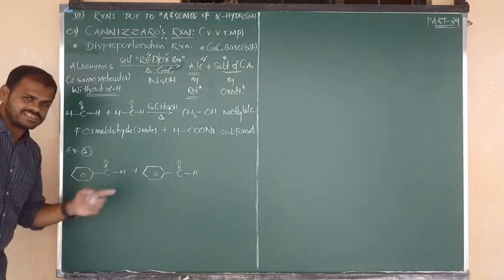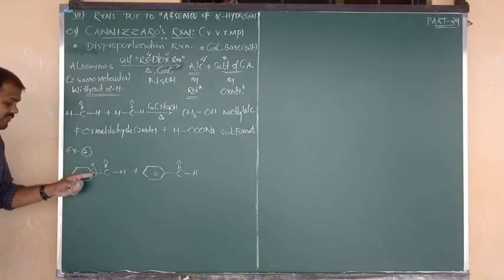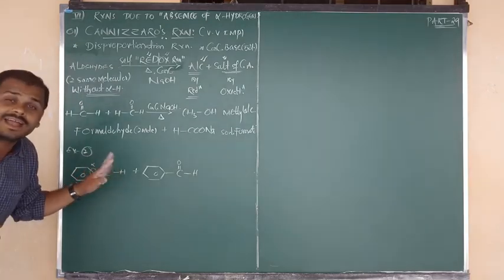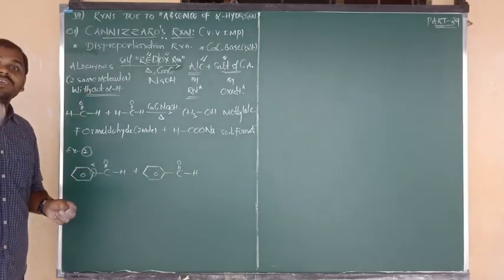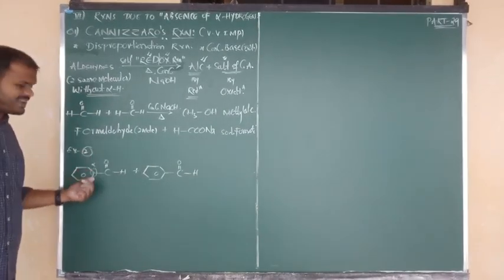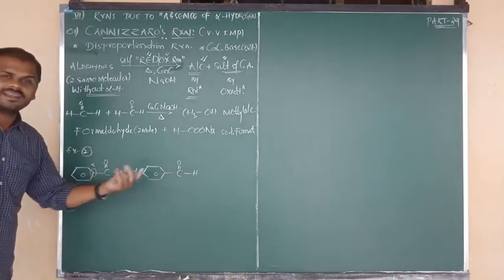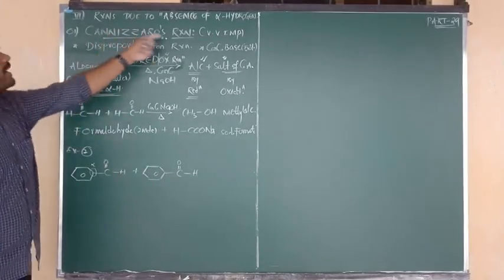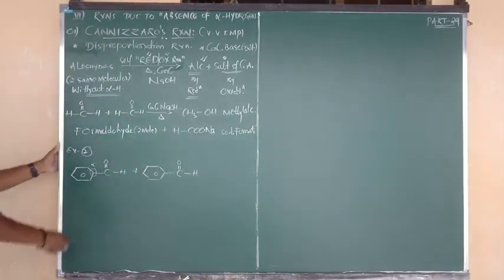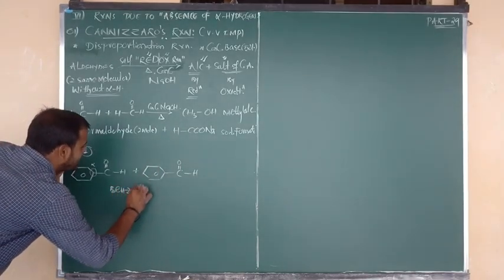And listen carefully here. In the C double bond OH functional group, the adjacent carbon is alpha. The alpha carbon is there, but it does not contain alpha hydrogen. We require alpha hydrogen, but here the alpha carbon does not contain hydrogen. So benzaldehyde does not contain an alpha hydrogen atom, so it will participate in the Cannizzaro reaction. Okay? How many moles have we taken here? 2 moles of benzaldehyde.